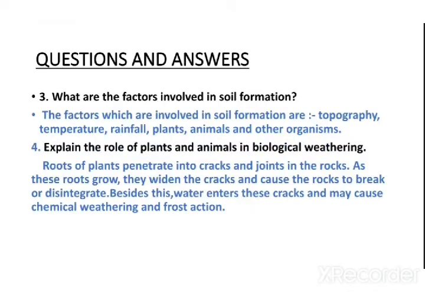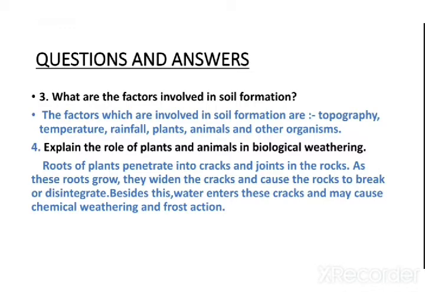Next, question number 3. What are the factors involved in soil formation? So the answer is the factors which are involved in soil formation are topography, temperature, rainfall, plants, animals and other organisms. Number 4. Explain the role of plants and animals in biological weathering.